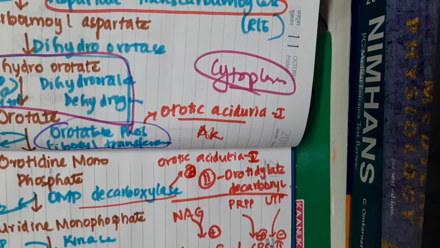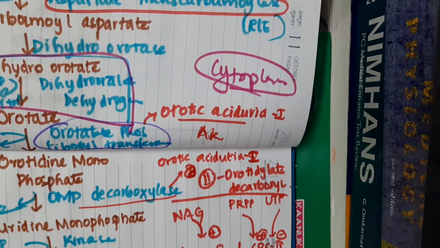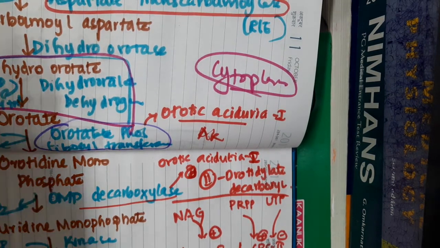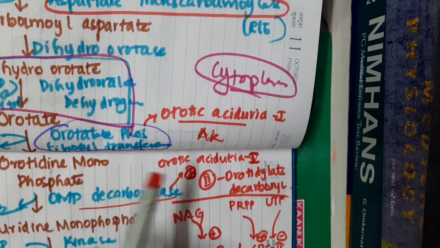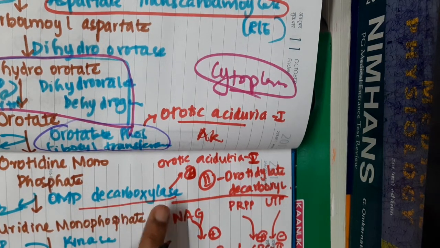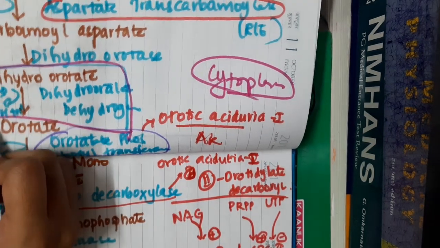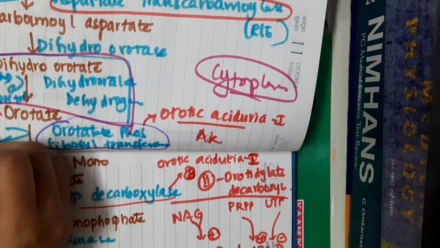In this orotic aciduria, because of the deficiency of enzymes like orotate phosphoribosyl transferase and OMP decarboxylase, there is increased orotate level in the blood.